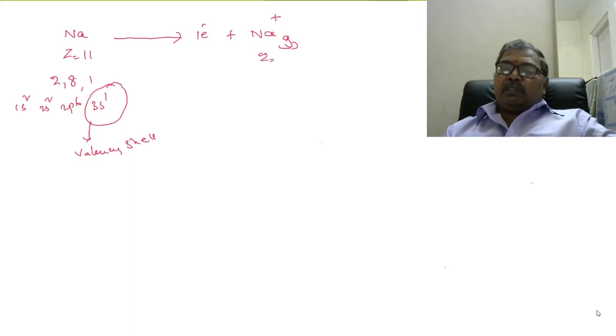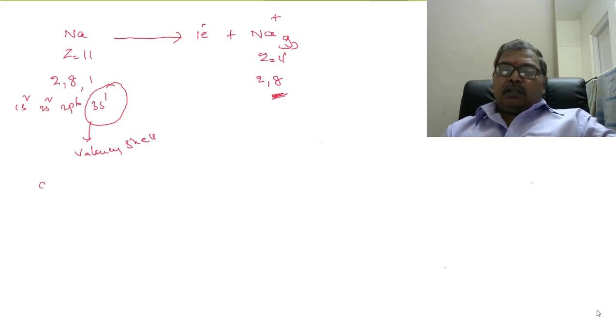Z is 11, there is no change in the atomic number. Now, the number of electrons became 10, and 2, 8 is the configuration. So now 8 electrons are present in the outermost orbit.